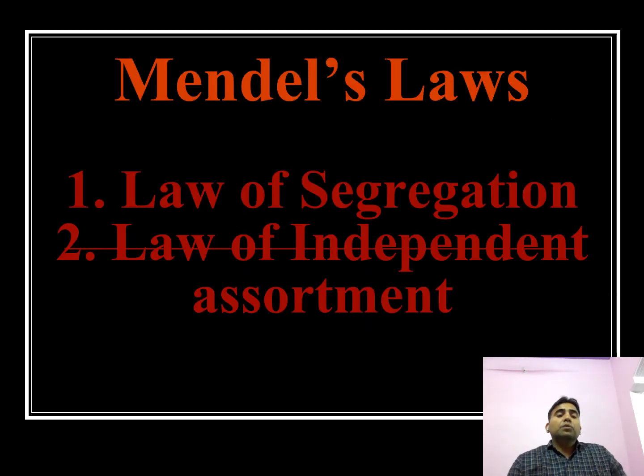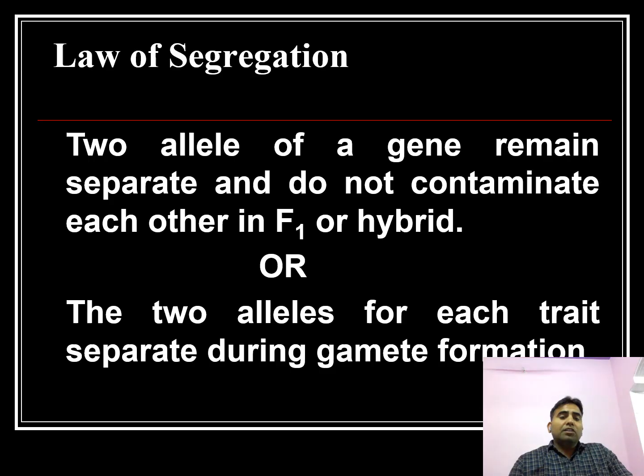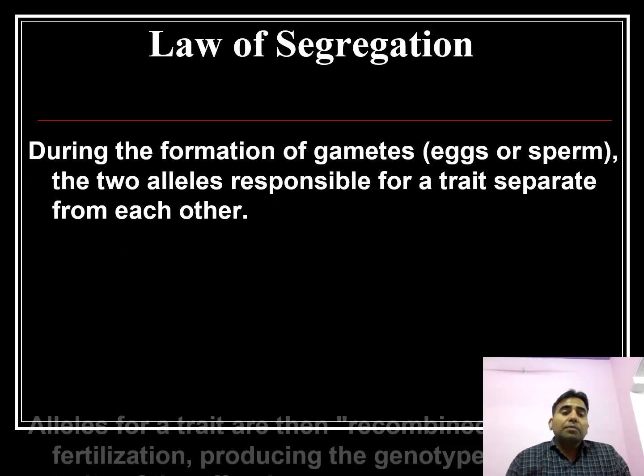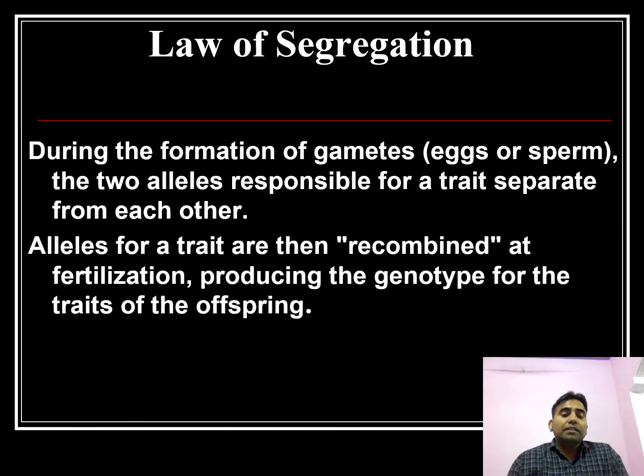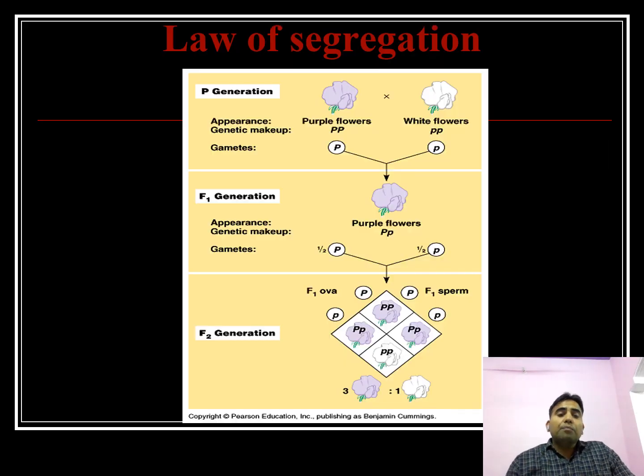Here Mendel proposed two laws: the law of segregation and the law of independent assortment. Law of segregation: the two alleles of a gene remain separate and do not contaminate each other during F1. During gamete formation, they segregate and pass separately into different gametes, so maintaining their own purity. So the law of segregation is known as the law of purity of gametes.